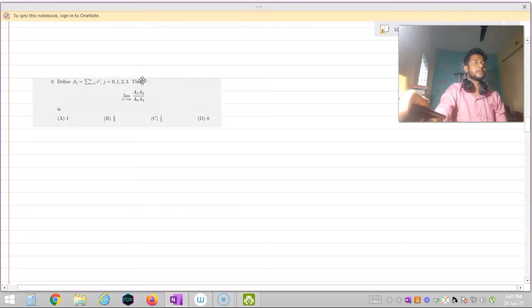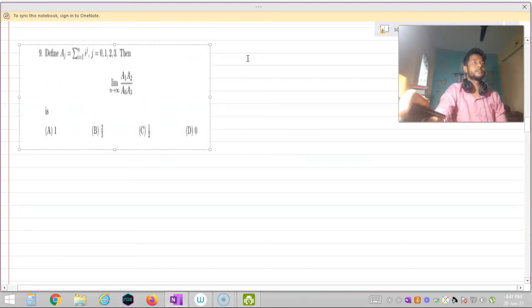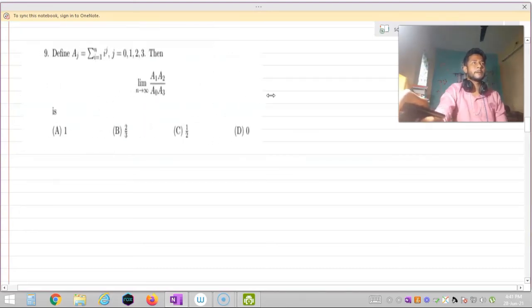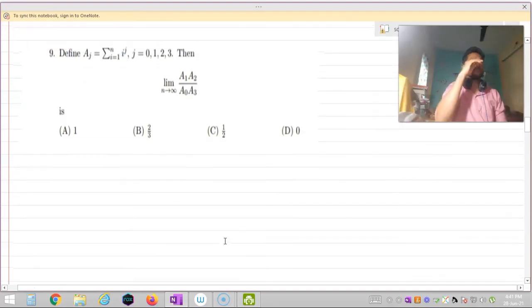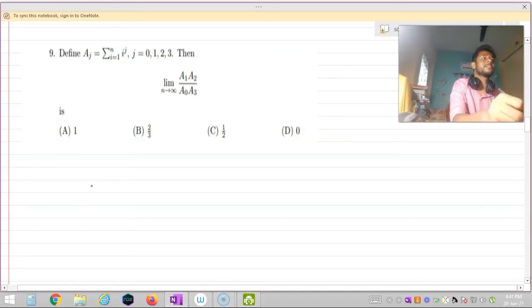Okay. Just a second. It is too small to watch. Yeah. I think it is clear to all of you now. Now define Aj equal to summation i equal to 1 to n i to the power j. Okay. I have j equal to 0, 1, 2 and 3. Okay, then we have to find out this limit. It's a very good question and very easy question also. Let us start the solution of this question.